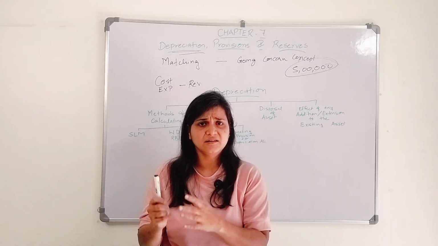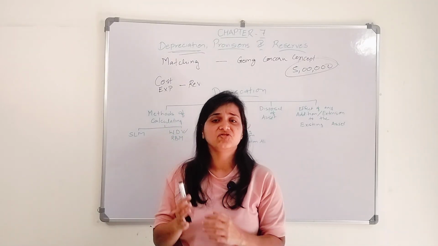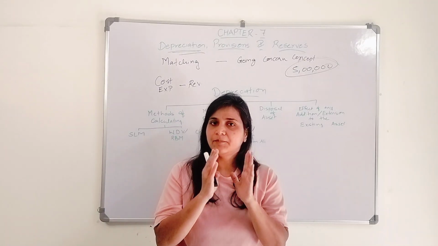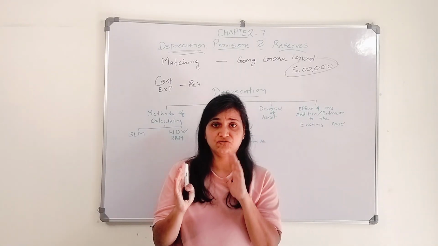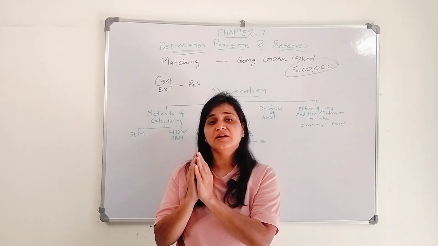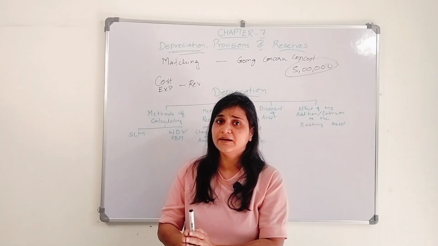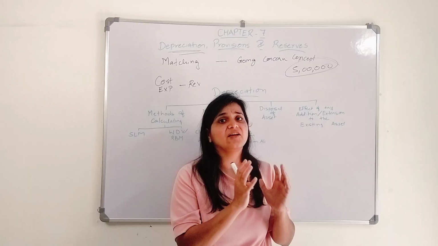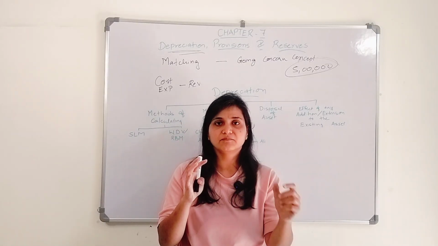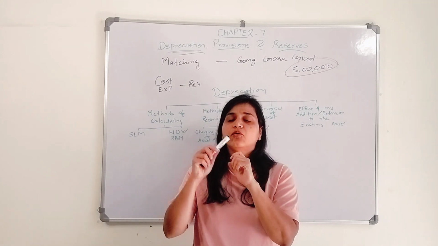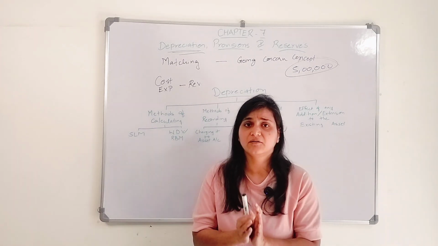Similarly, there are certain other things like depreciation. There are two other terminologies, amortization and depletion. Depreciation relates to the tangible assets which we can see, which we can touch. Amortization relates to intangible assets: goodwill, patent, trademark, copyright. Depletion relates to natural resources, wherein the business is in the business of mines and quarries. So what are all these? That too I have explained in my previous video. You can check it out, right?